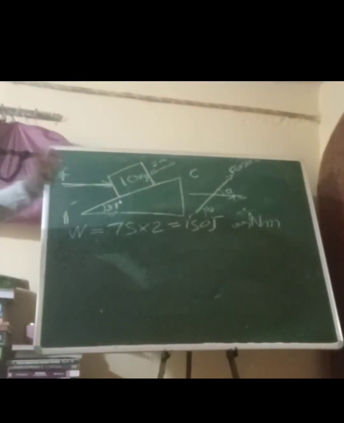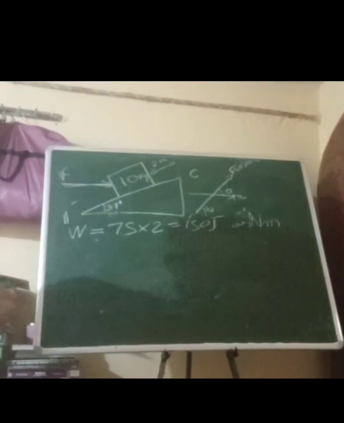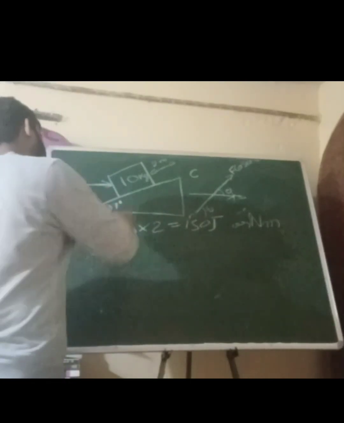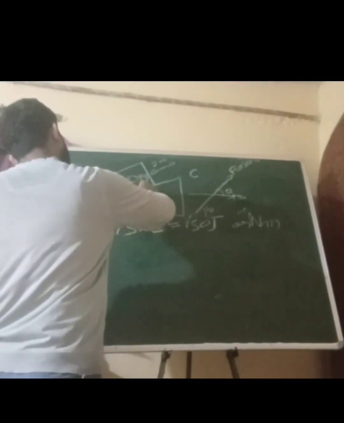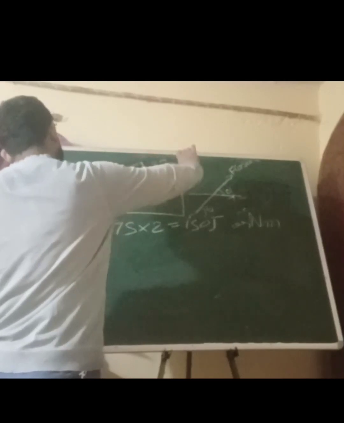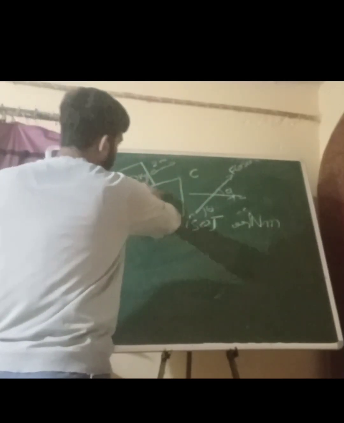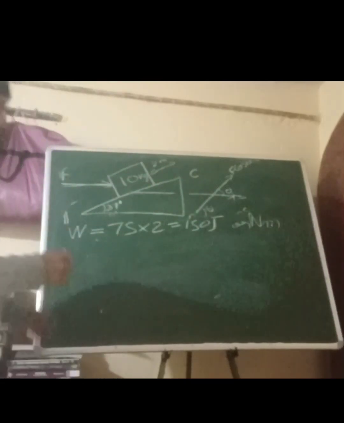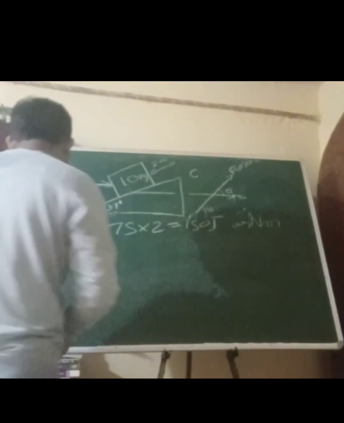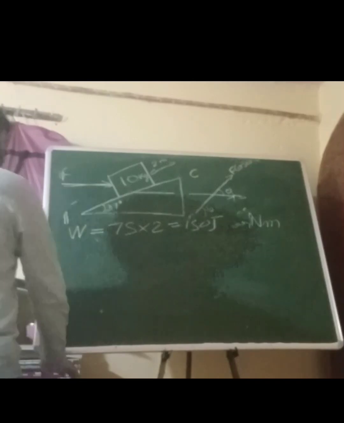You can see more work needs to be done if the force is not applied parallel to the slope, which makes sense because extra work is being done to push it to the slope, and a lot of energy is wasted because a lot of the component is wasted in the vertical direction. Okay, so this makes sense. This was a very basic example.